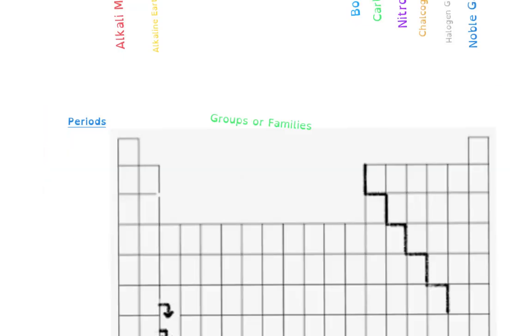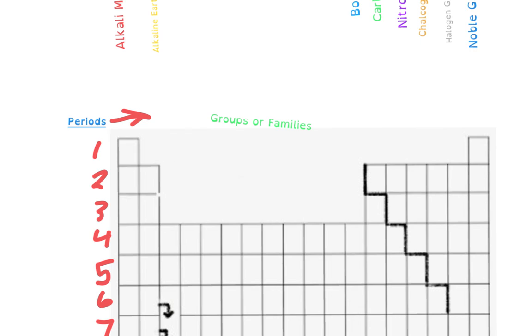Okay, so we're going to break apart the periodic table now into a bunch of different parts because you need to know all the names. You probably heard of me mentioning these several times to you in class, but we're going to kind of apply it here. So we're going to start first with our periods, okay? Periods are actually what goes horizontally across. And so there is period number 1, period number 2, 3, 4, 5, 6, and 7. Remember, we use these as our energy levels. We use these in electron configuration, but periods are horizontal across the periodic table.